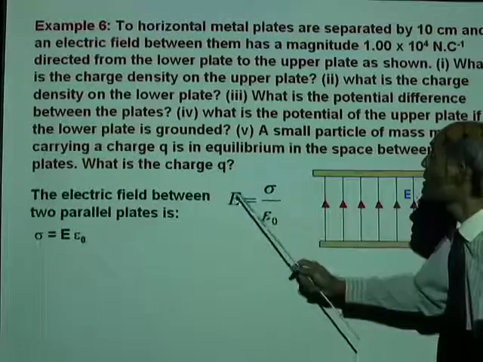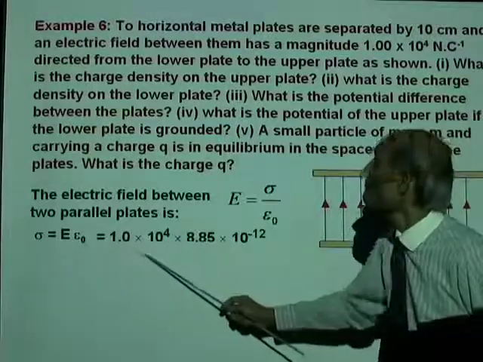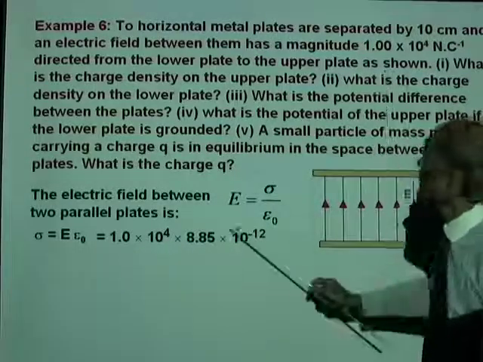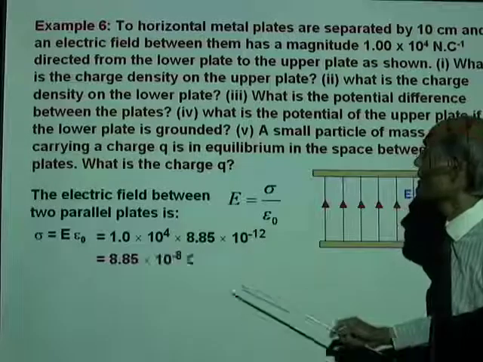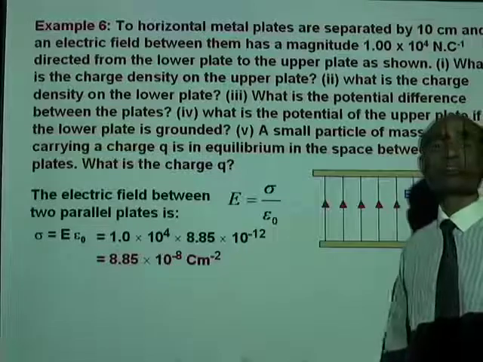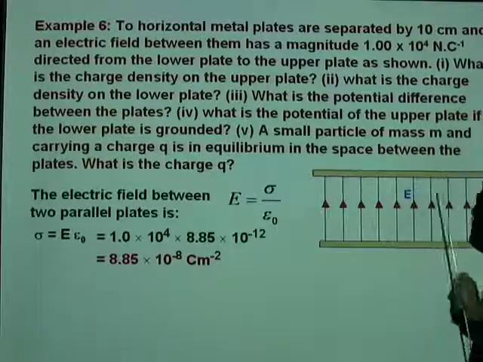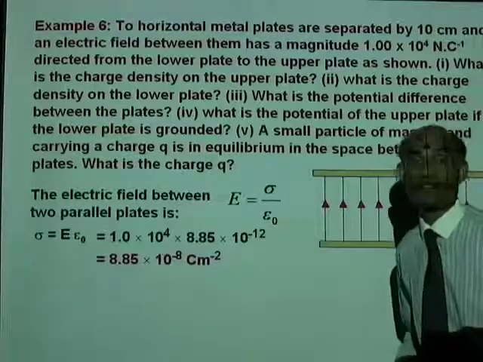Therefore, sigma equal to E epsilon naught. That will be electric field is given to us, multiplied by epsilon naught. That will be 8.85 times 10 to the negative 8 coulombs per meter squared is the charge density.